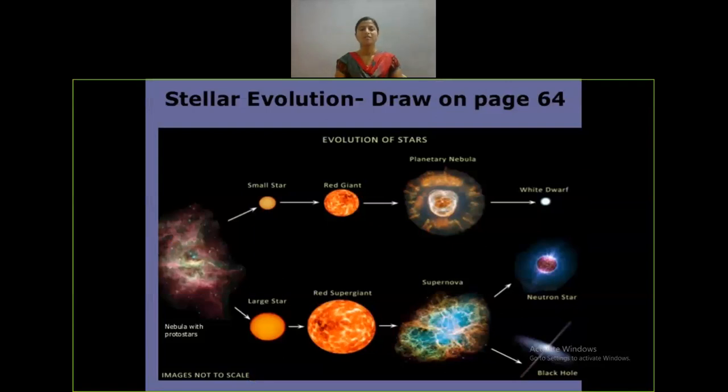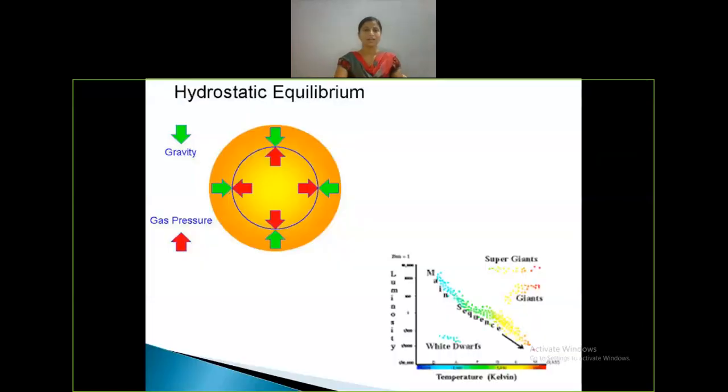Okay, when the star reaches the main sequence stage, hydrostatic equilibrium will be reached. Hydrostatic equilibrium means the inward gravitational pressure is equal to the outward gas pressure.